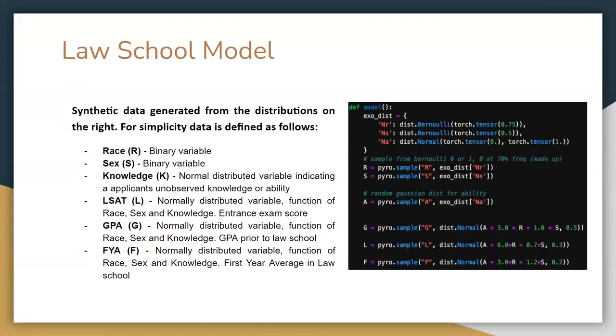Knowledge is a normally distributed variable indicating an applicant's unobserved knowledge or ability. LSAT is a normally distributed variable, a function of race, sex, and knowledge. GPA is a normally distributed variable, a function of race, sex, and knowledge. So GPA basically means the pre-law school GPA. FYA is a normally distributed variable, a function of race, sex, and knowledge.